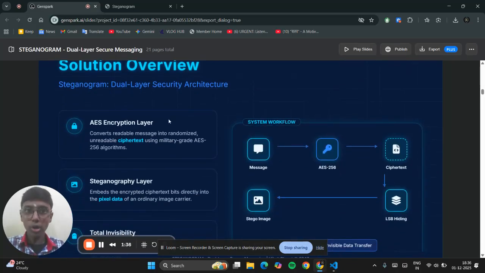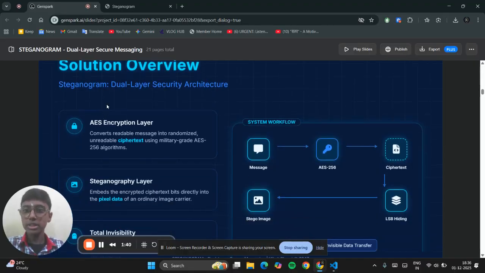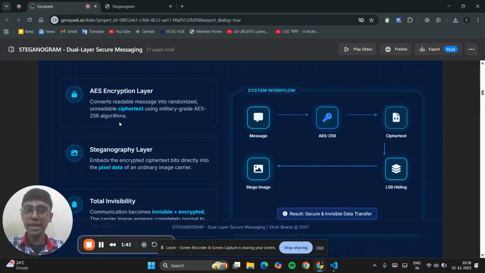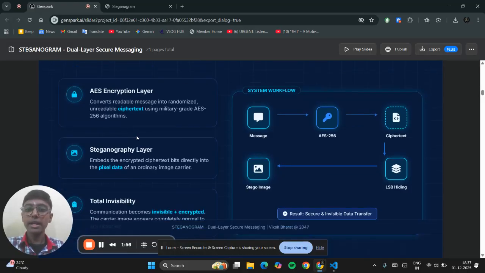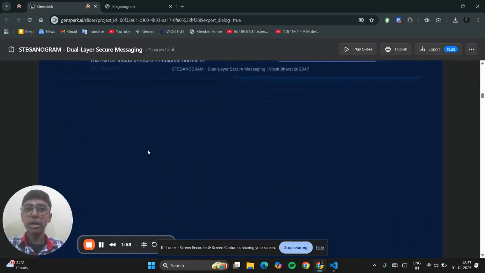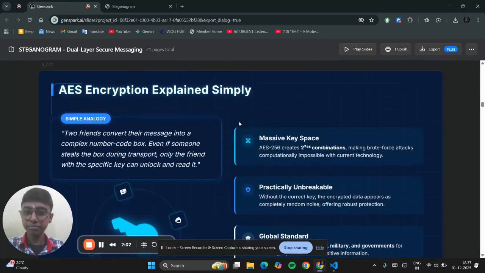To solve all of this, I would like to propose Stegnogram. Stegnogram is a double layered digital security protocol. It has two layers, as I told before. One is the AES encryption layer. AES stands for Advanced Encryption Standard. And next is a steganography layer. Now let's see what each of them is one by one.